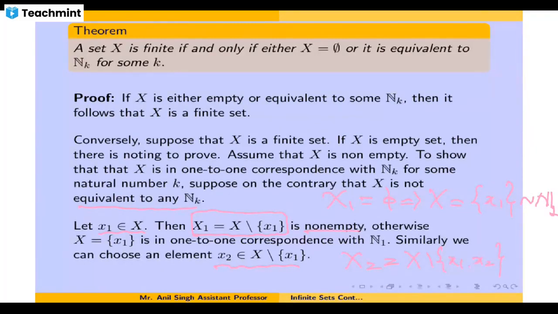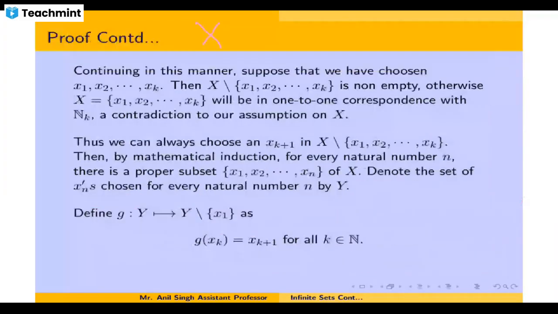Again, if this is empty, that implies that X will be equal to x1 and x2. It consists of two elements and it is very well equivalent to N2. Again you will have a contradiction, because you assumed that this set X is not equivalent to any N_k. So in this situation too we get a contradiction. So you will continue like this, and at every stage you will get an element. In this way you will choose some elements x1, x2, up to xk,